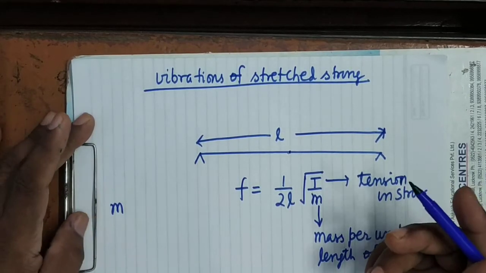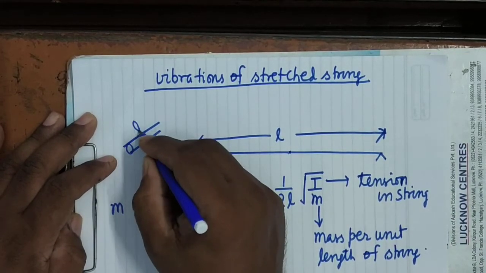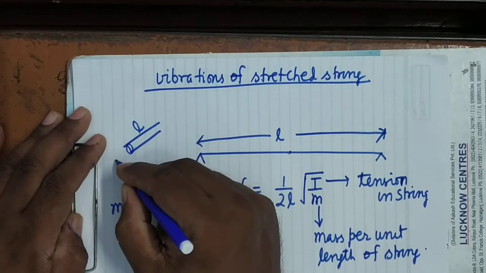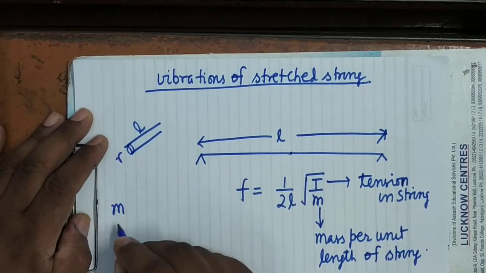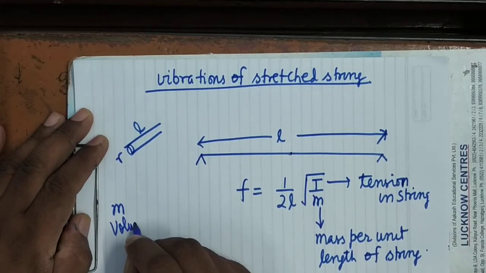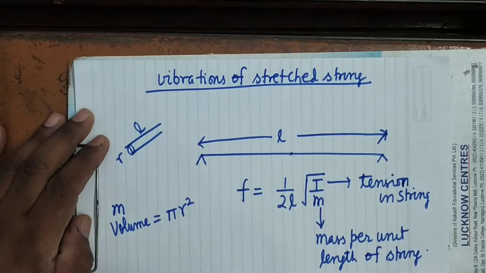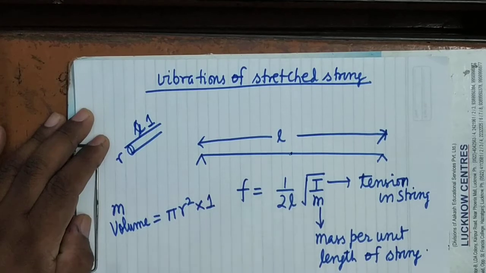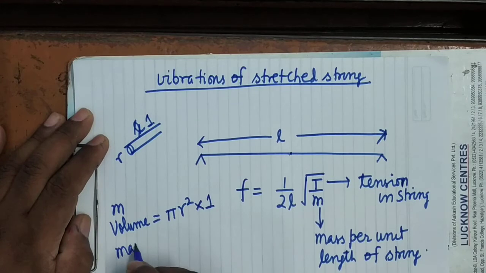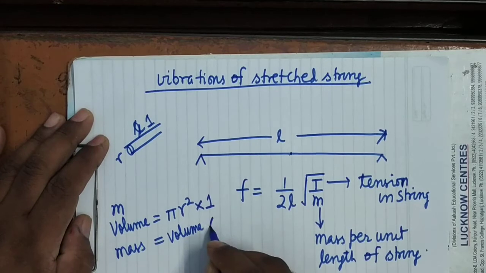If the length of the string is L and its radius is R, then its volume will be pi R square L. But to determine the volume of unit length, it is pi R square into 1. So the mass equals volume into density.